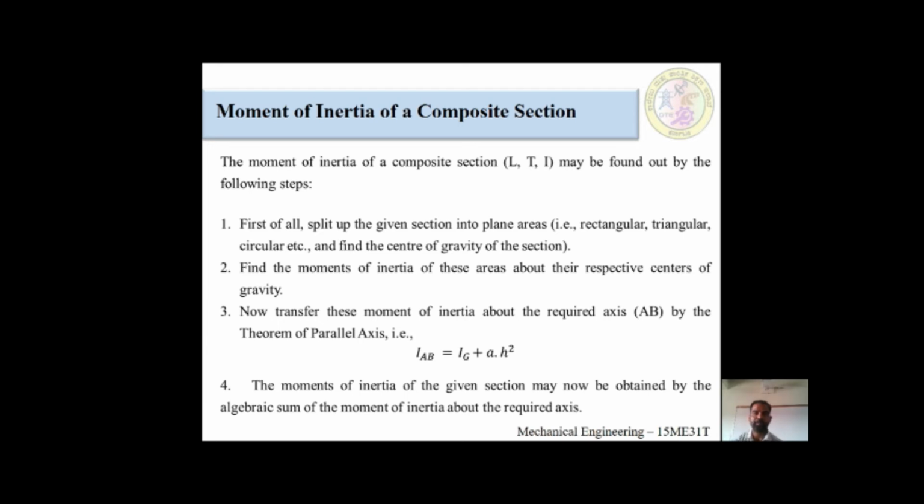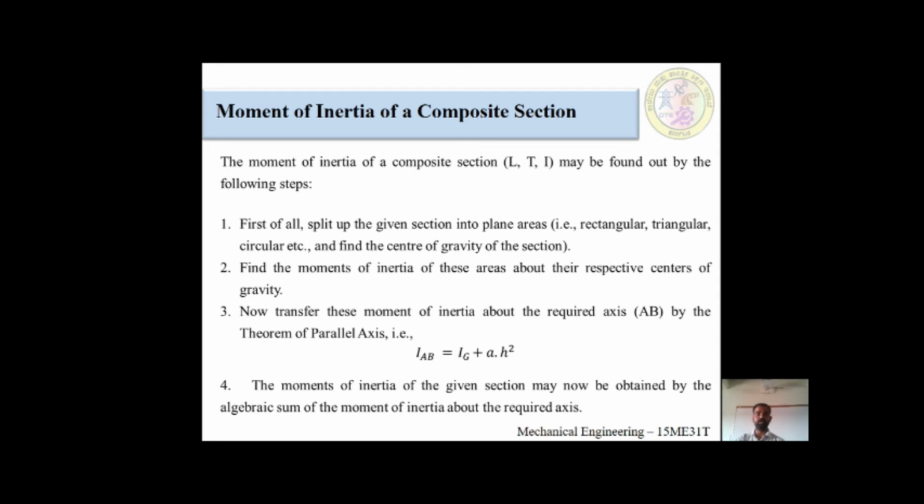I will read one more time for proper understanding. The moment of inertia of a composite section, L, T and I. Composite section means there would be three things, L, T and I, because L contains two components, T contains two components, and I contains three components. It may be found out by the following steps. First of all, split up the section into plane areas. That may be rectangular or a triangle, anything, you have to split it.